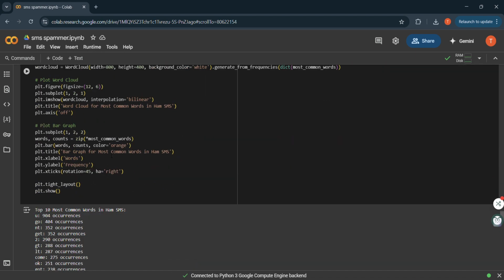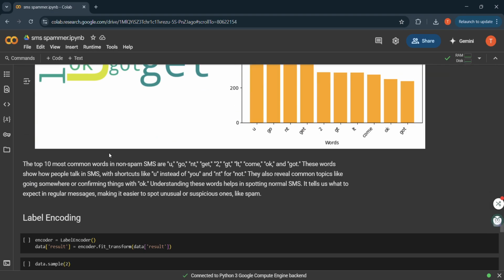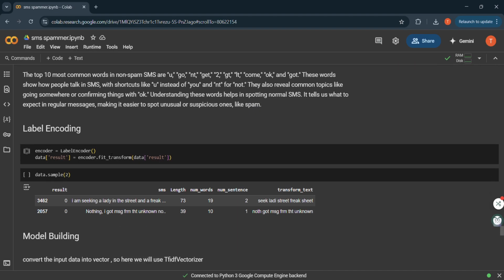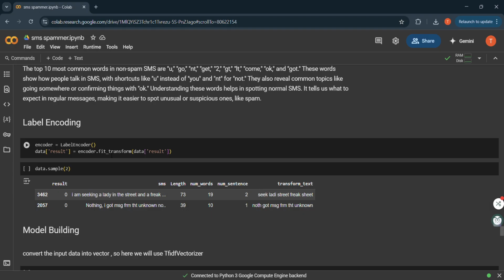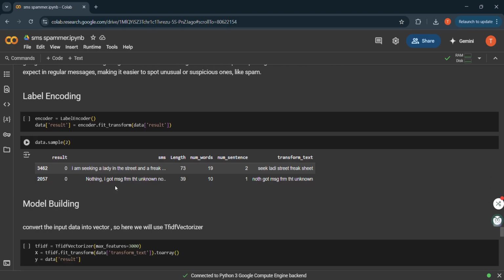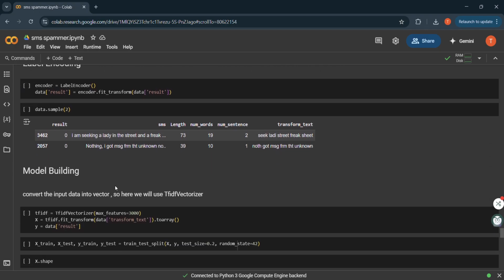So next we move on to the label encoding. We encode the result column, converting spam and ham into binary values. Spam becomes 1, ham becomes 0.